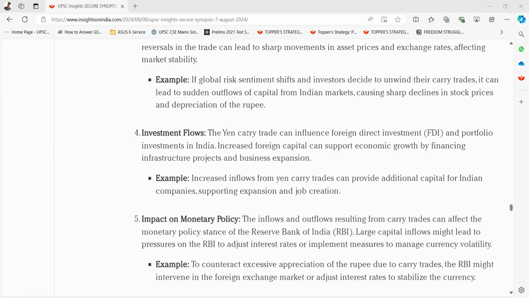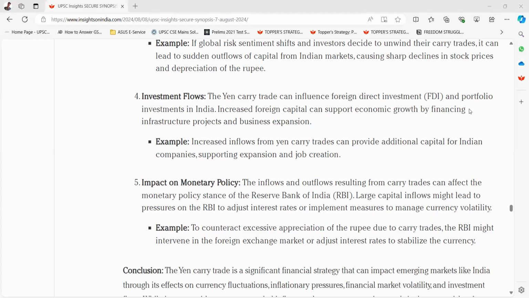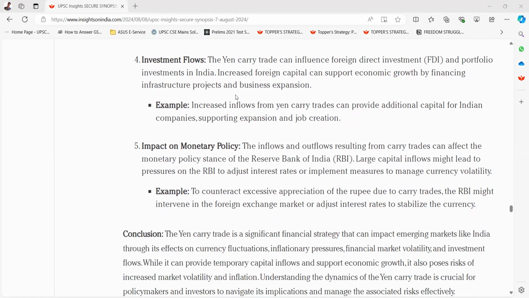Fourth, investment flows. The yen carry trade can influence foreign direct investment, FDI, and portfolio investment in India. Increased foreign capital can support economic growth by financing infrastructure projects and business expansion. Example, increased inflows from yen carry trades can provide additional capital for Indian companies, supporting expansion and job creation.